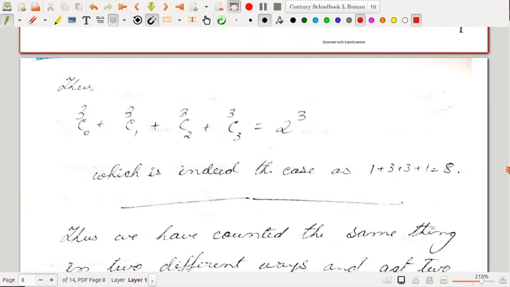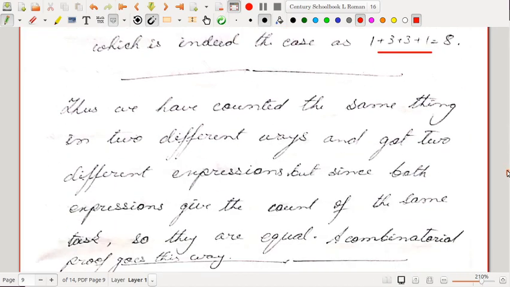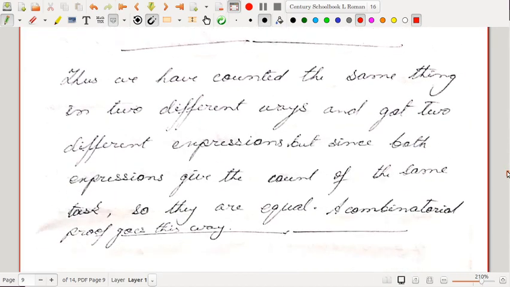Both these two quantities represent the same thing. They represent the number of subsets of a 3 element set. So they have to be equal. And in fact, we can just put in the values and see they are indeed equal. So we have counted the same thing in two different ways and got two different expressions. But since both expressions give the count of the same thing, the same task, they are equal.